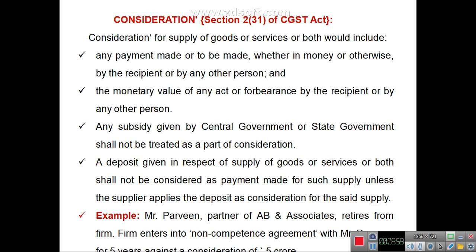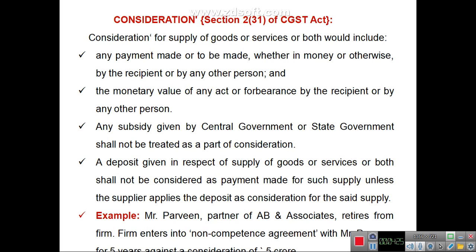The second parameter is that supply should be for a consideration. The simple meaning of consideration is something in return, that the supplier should receive something in return for that supply. Consideration is defined under section 2 subsection 31 of the GST Act.